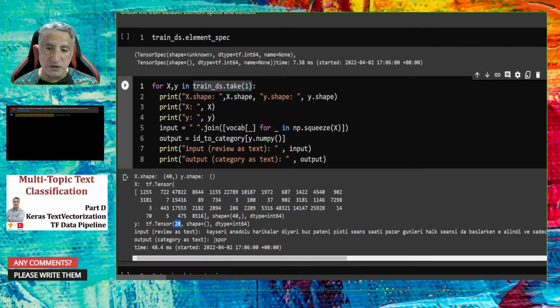So 28 actually is sports in Turkish in the topic, and if you convert this to text, you would see that text in Turkish.